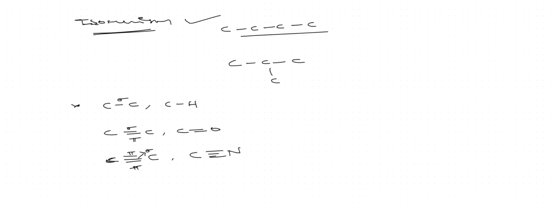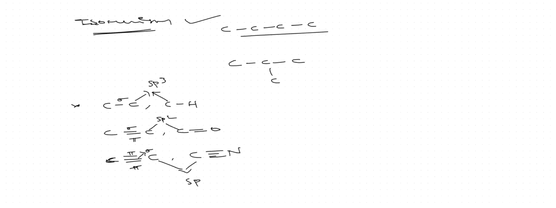If a carbon-carbon or carbon-hydrogen single bond is present, what is the hybridization? It is sp3. If a double bond is present, it is sp2. If a triple bond is present, it is sp hybridization.